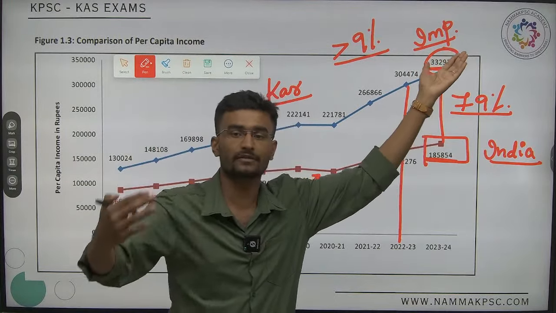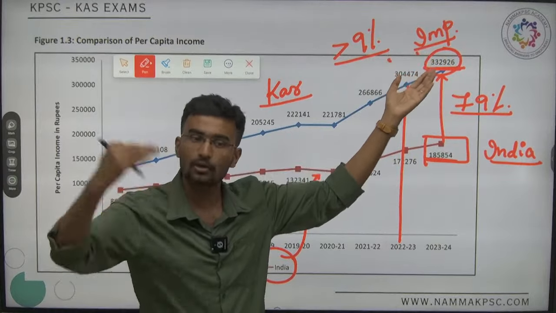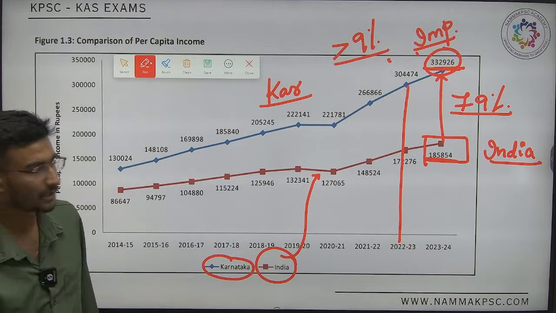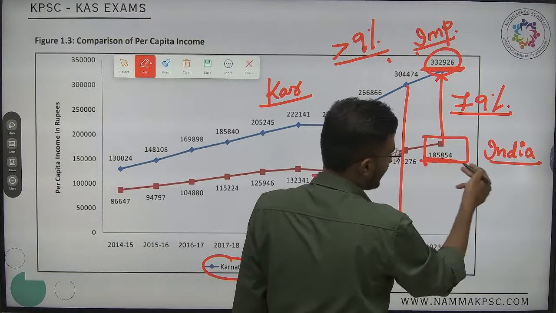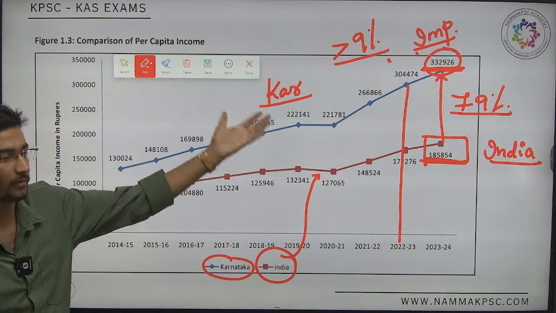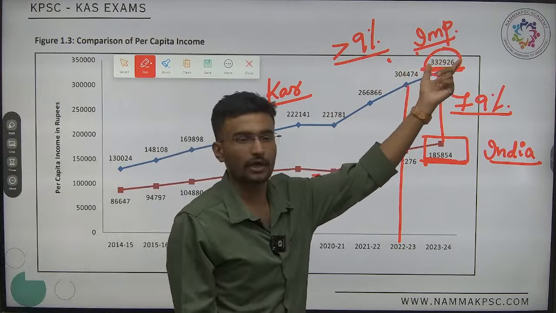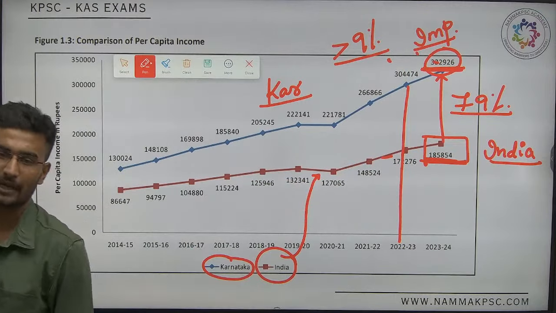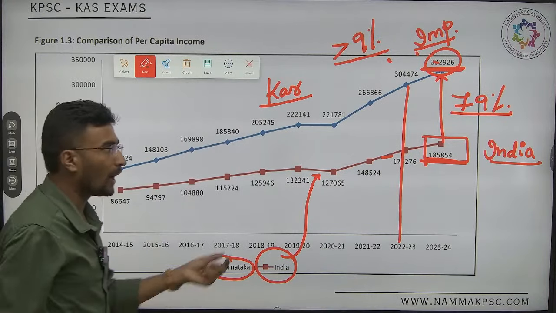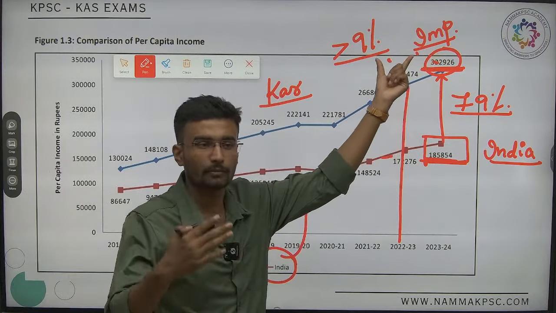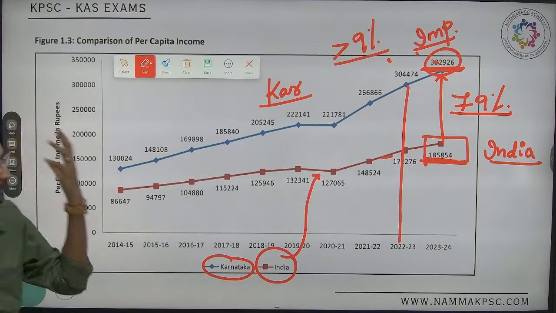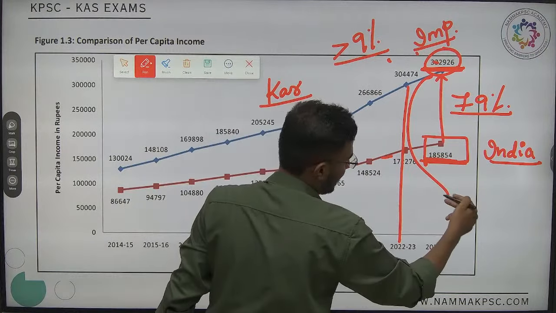Nothing but if I demand many more services, will my economy grow or will my economy depreciate? Obviously my economy will grow. Nothing but it is directly proportional to the growth rate of the country, or the growth rate of the state also. Yes, we have discussed this. Sir, last point: what does a growth rate of more than 9% mean? What does this depict? It depicts that our economy is recovering.